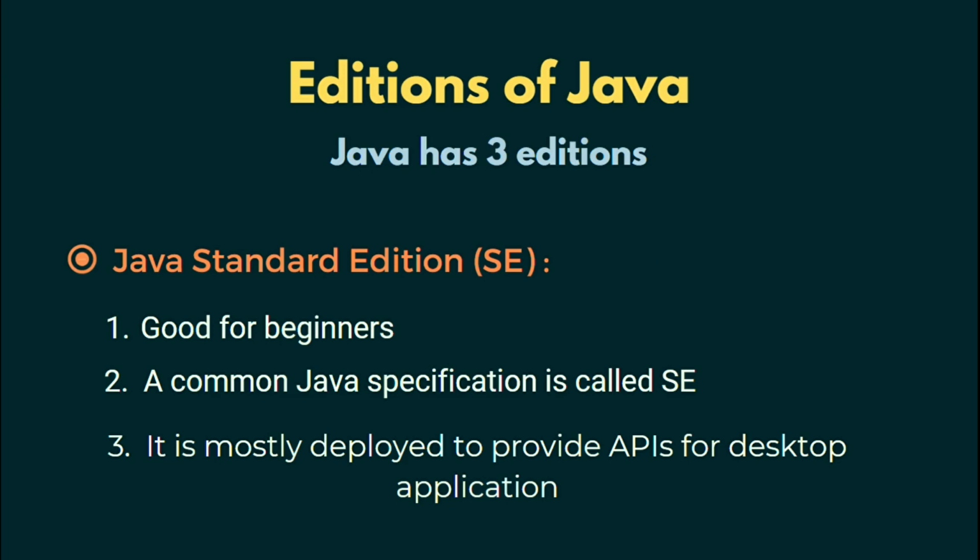It is suitable for beginners. A common Java specification is called SE. It is mostly deployed to provide APIs for desktop applications like games and antivirus software. We will use this edition of Java in this course because it is the foundation of all other editions of Java. If you learn this, you can easily move to the other editions of Java.